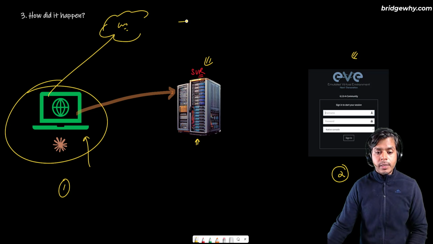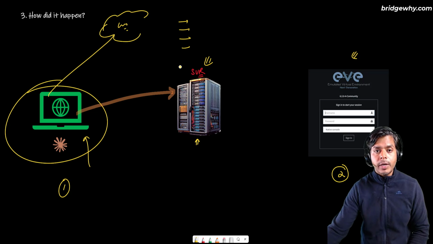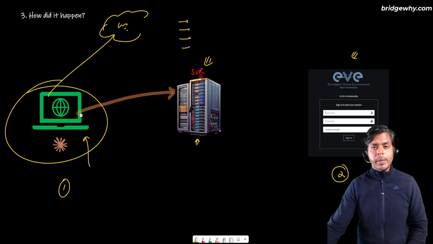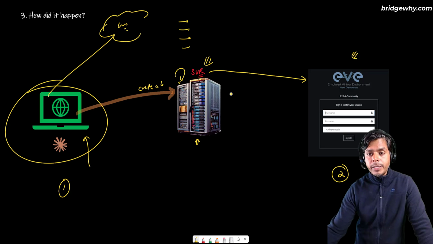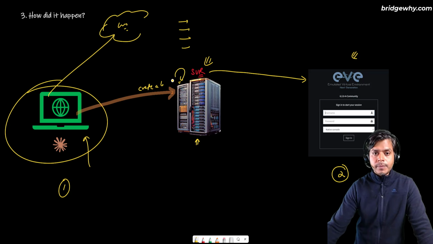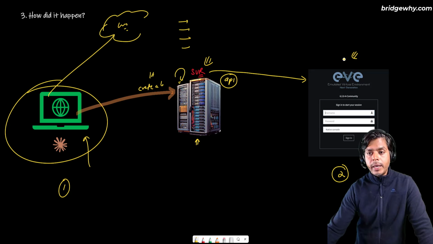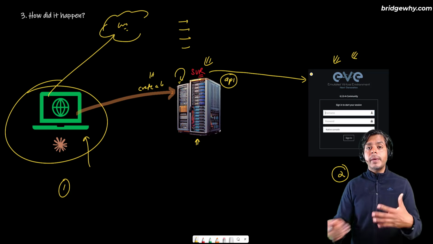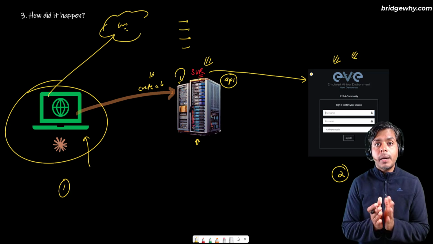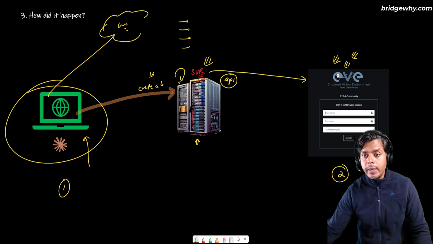And on this server, I have written many functions. What is the meaning of functions? The meaning of a function is simple. When Claude says create a lab, this server understands it, right? And this server has reachability to my EVE-NG machine also. The server will convert this create lab into something known as an API and send those APIs to EVE, right? And the EVE-NG machine understands these APIs. APIs are nothing but commands, you can say, which EVE understands.